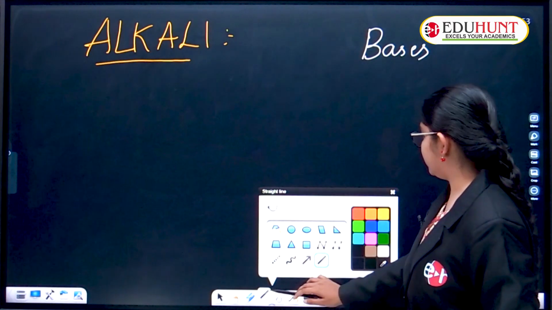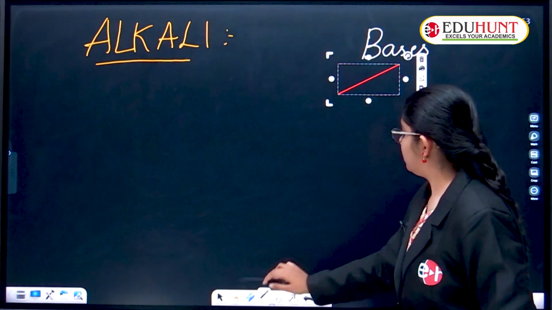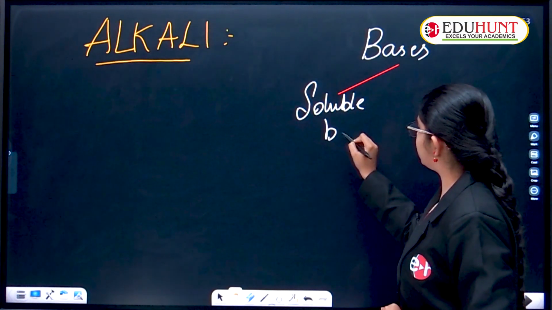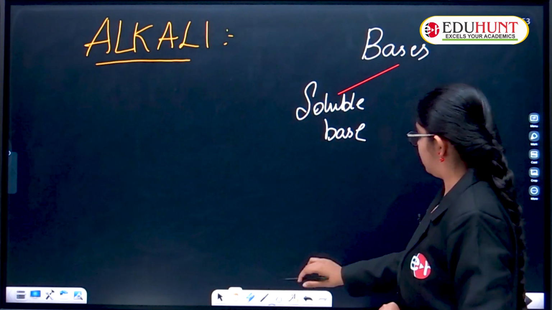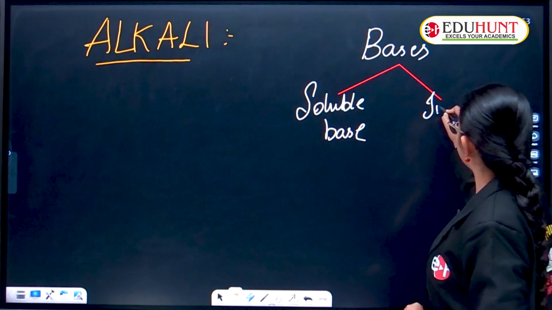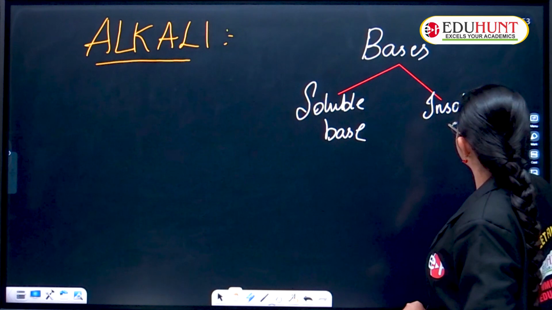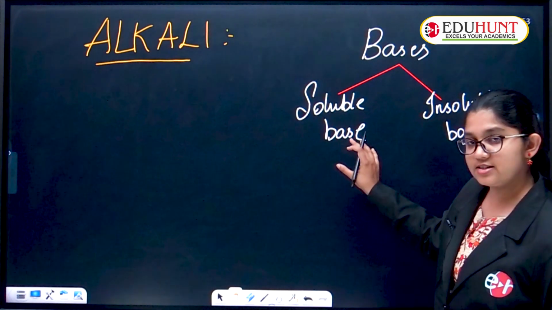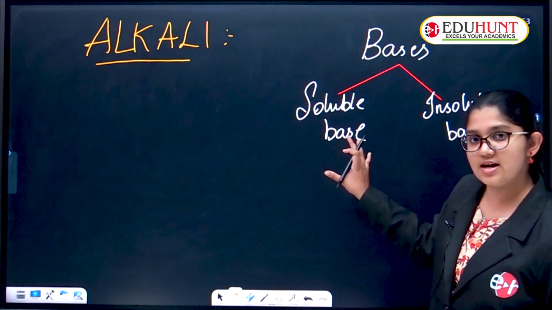First is the soluble base, and the next one is the insoluble base. Whatever bases are soluble in water are called soluble bases.